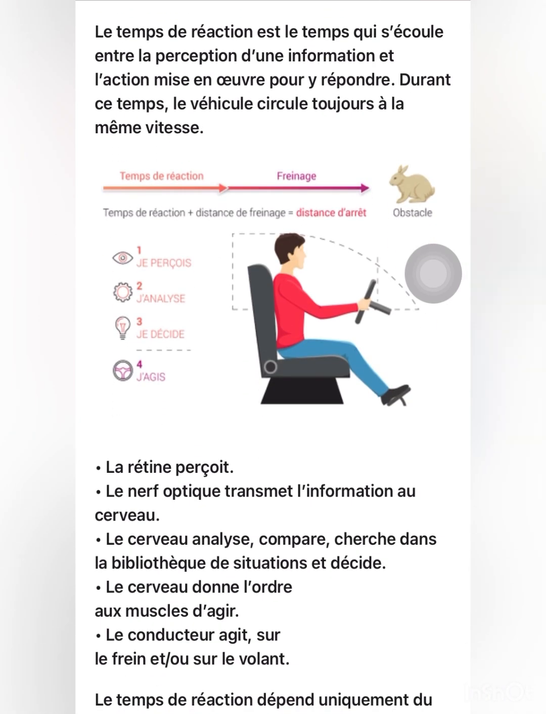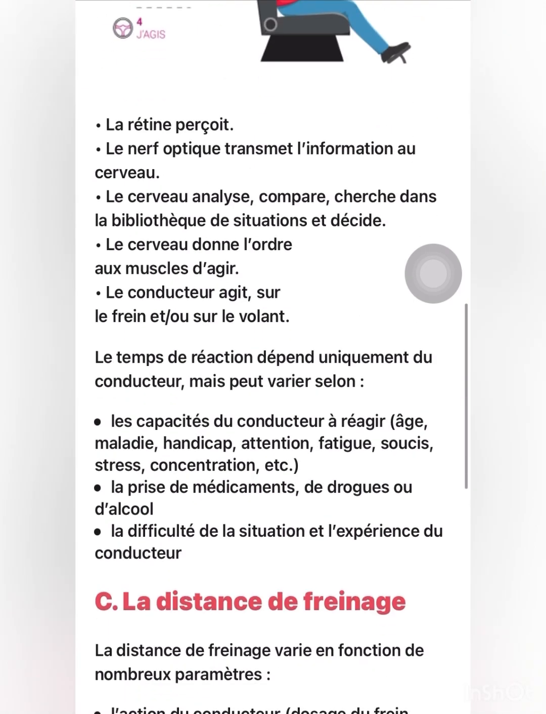Your eyes see it. Then it passes to your brain. Your brain will analyze the situation. What am I going to do? Then your brain will decide: okay, I need to press my indicator, I need to move to my right, I need to move to my left. Then the driver, you yourself, will act, whether to press the brake or hold your wheel very well. It's the driver that needs to know all those things.